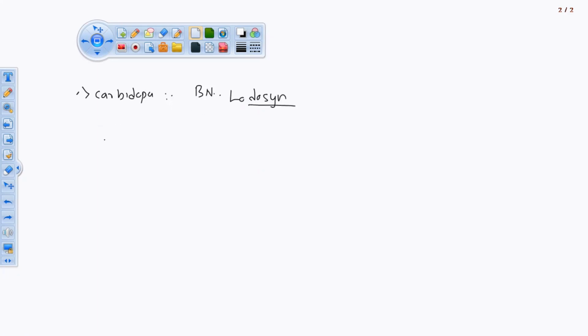Okay. So the structure of this drug, of course, we are having one phenyl group, this benzene, and an alcohol. Over here I am drawing the structure of carbidopa.